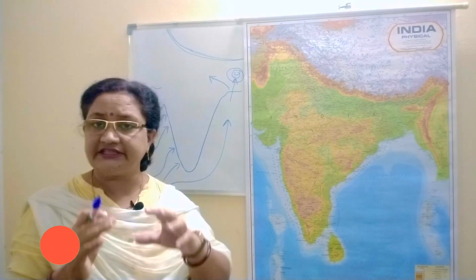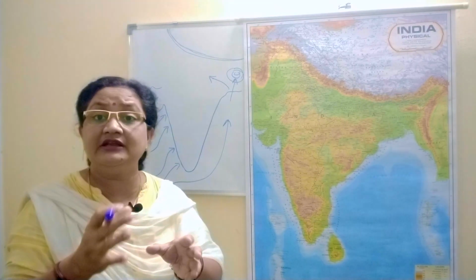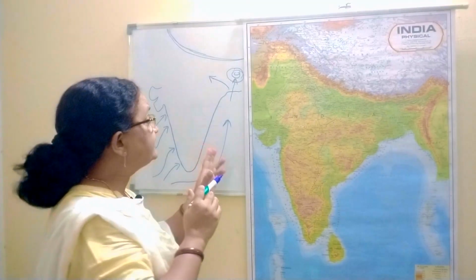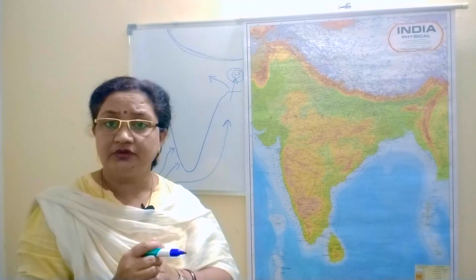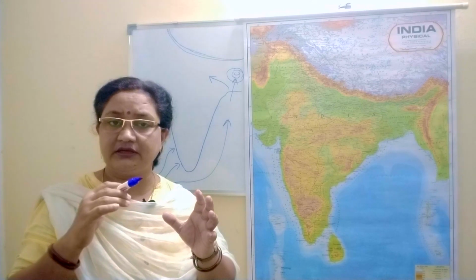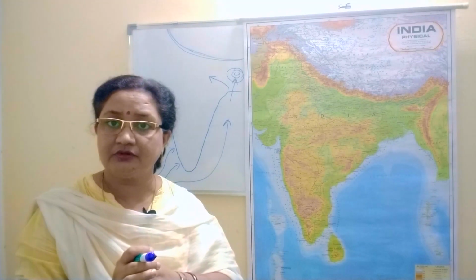These hills form almost a funnel-like shape. As these winds enter the northeastern hills, they get trapped within that funnel-like shape of the hills.